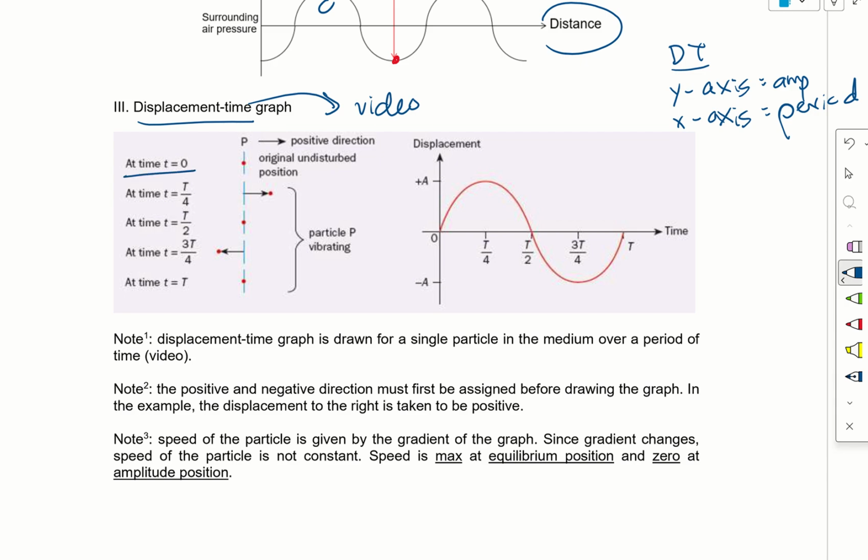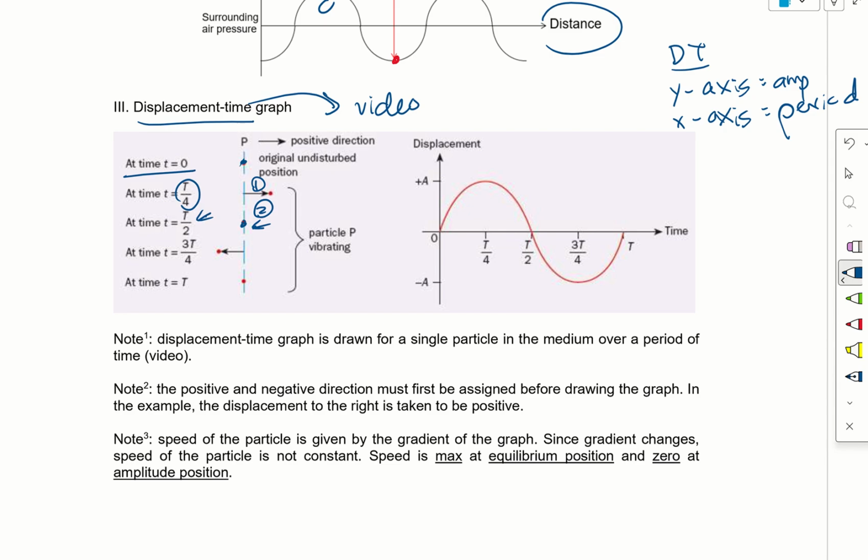At time equals 0, the particle is in its original undisturbed position. Let's say the wave is going from left to right. In one step, or 1/4 of a period, it will move one step. Once it has reached the maximum displacement, it will move back using another step, which is half a period, so that's why we have T/2.